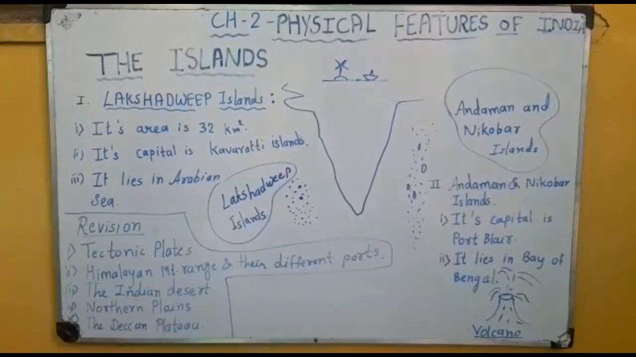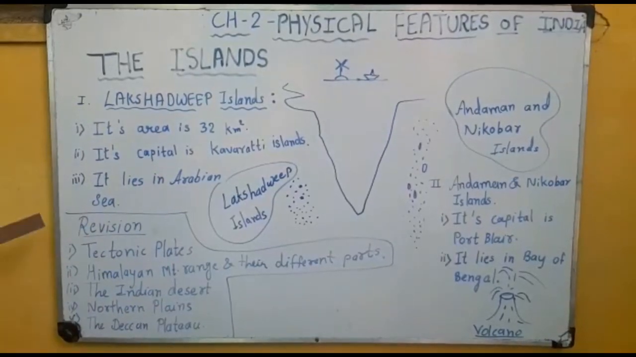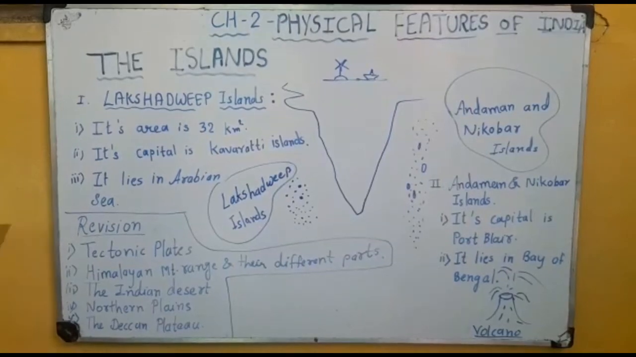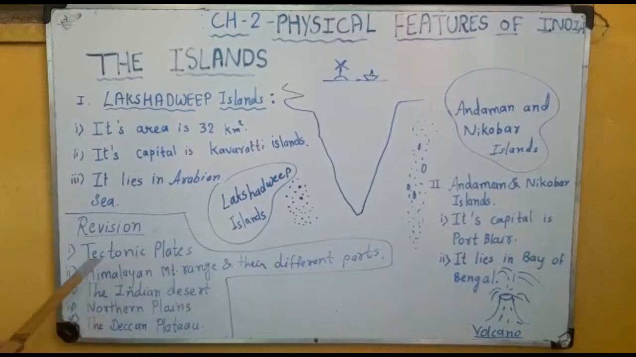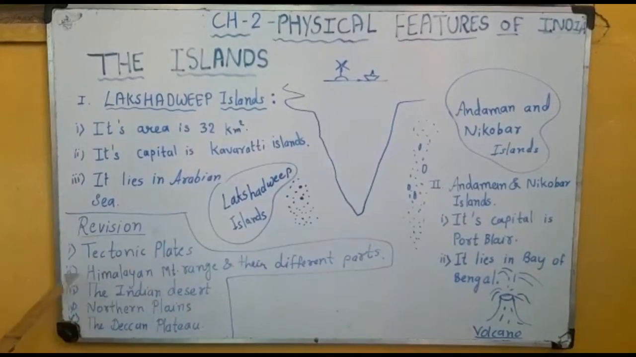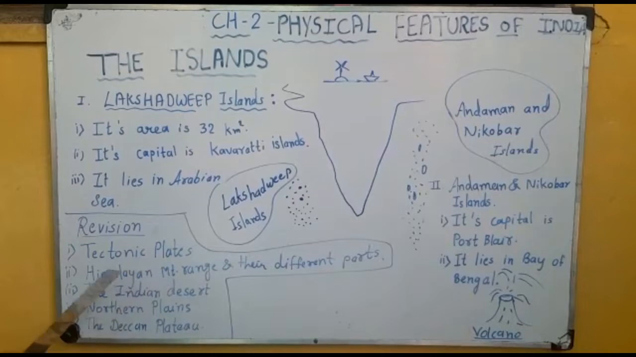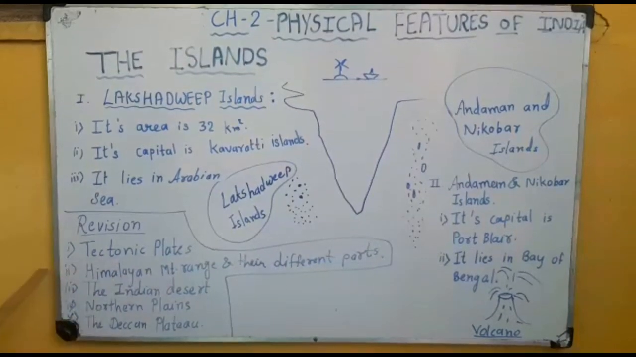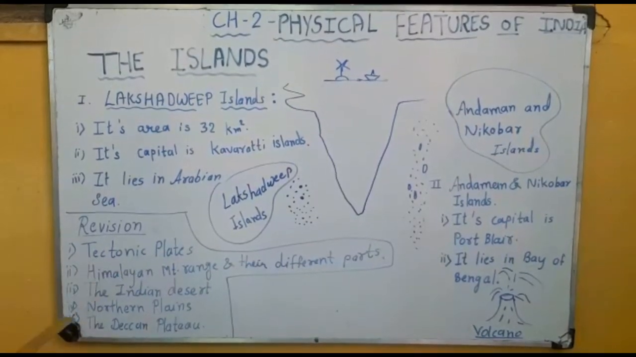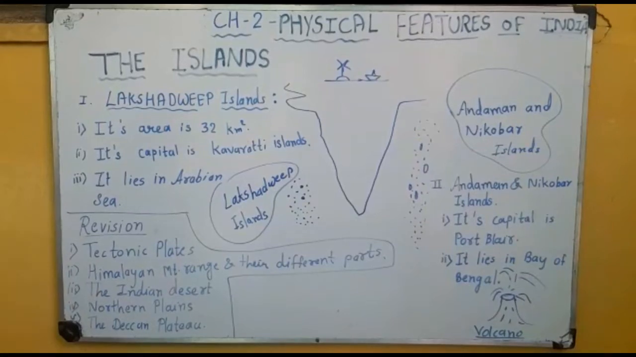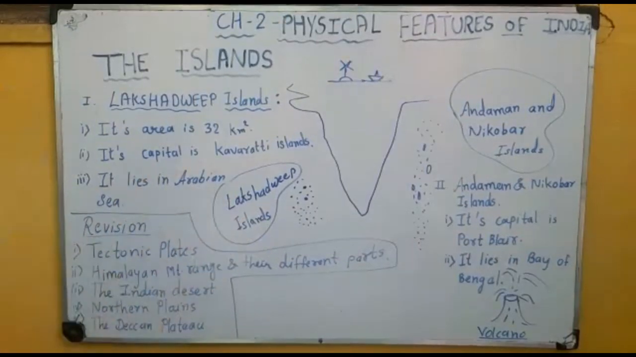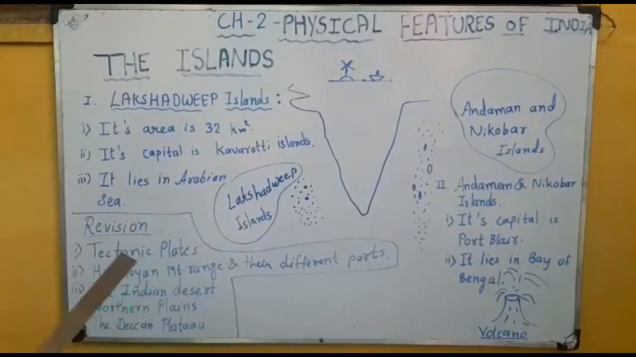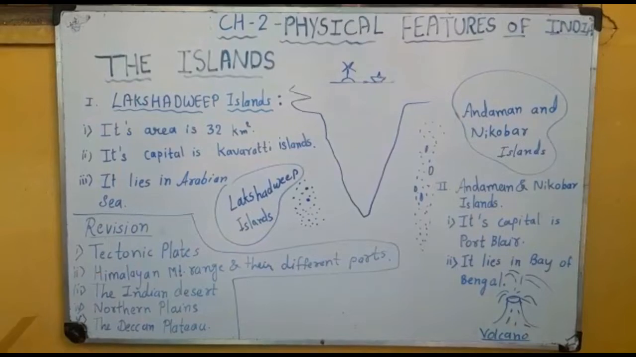Now it's over, the chapter is also over. Let's recall the important topics. First of all, we started with tectonic plates, where the ground surface is formed by these tectonic plates. It is also formed by the Gondwana land. Next topic, we started with the Himalayan mountain range, and the different parts lie from northeast to northwest.